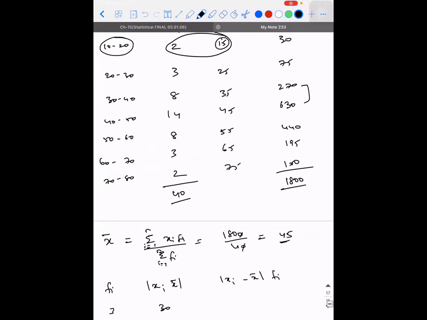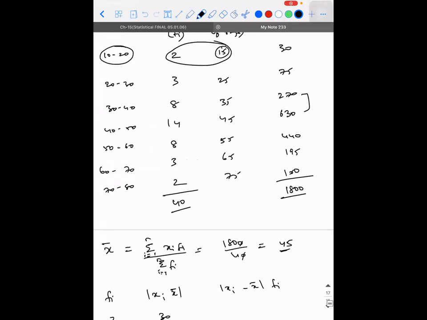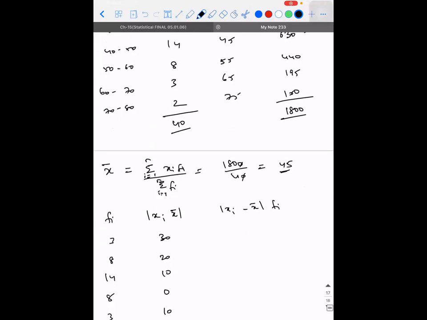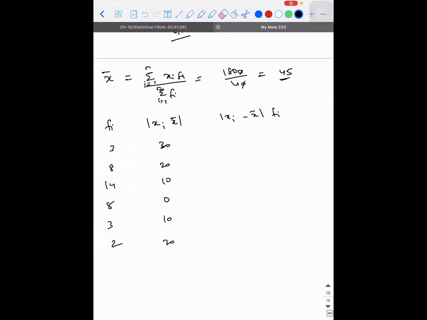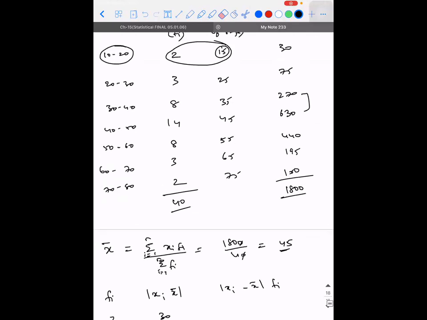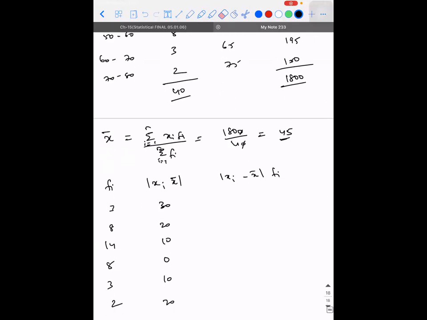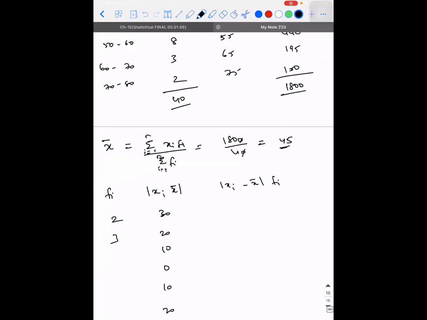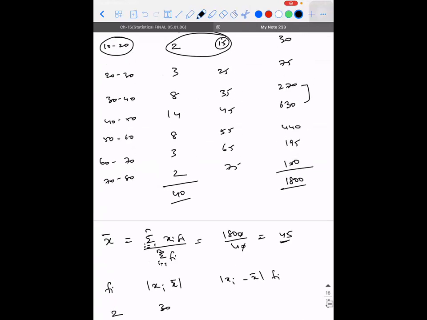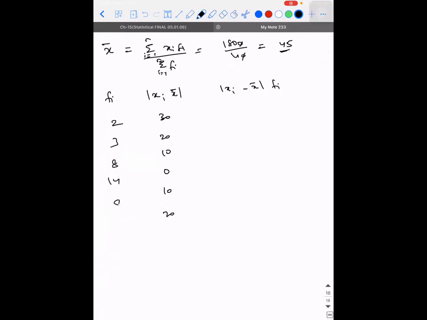10, 20, 2, 3, 4, 5, 6, 7. 3, 4, 5, 6. I have only 6, sir. So 3, I missed a 2. 2, 3, 8, 14, 8, 3, 2. So here I'll have 30.